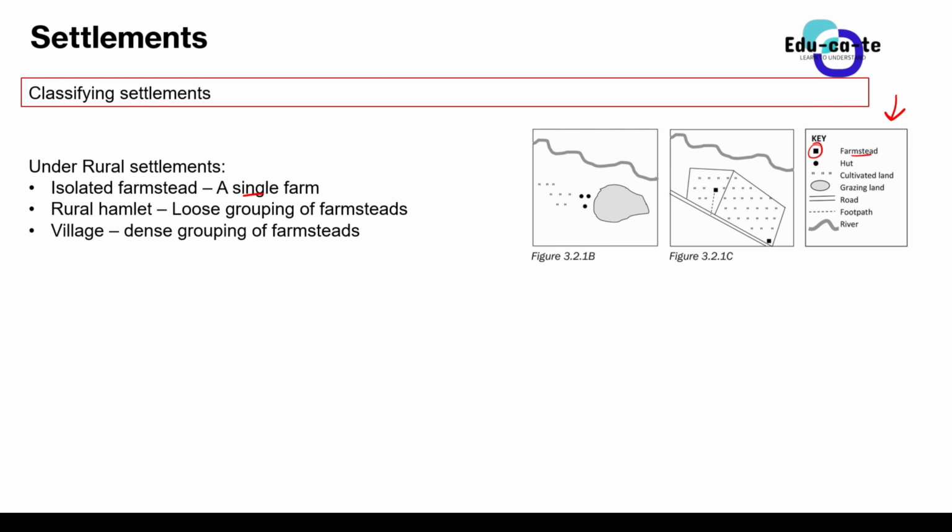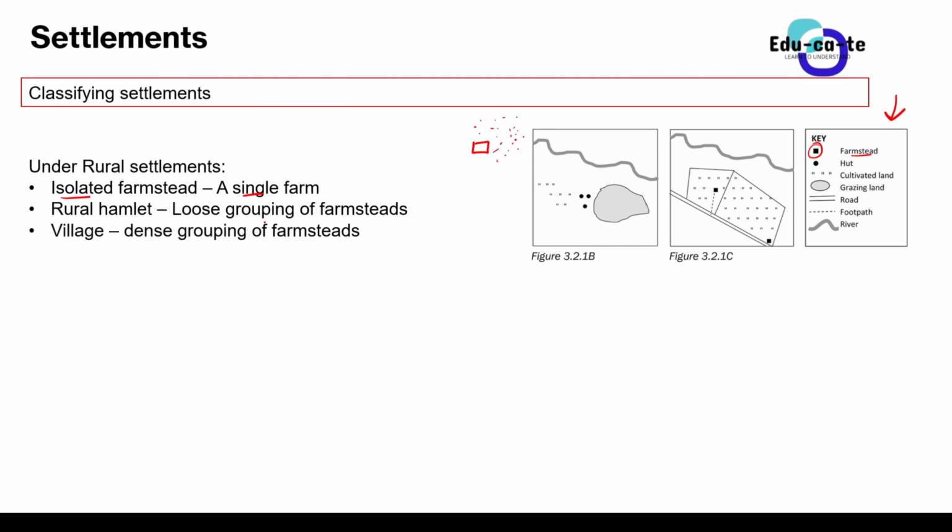There's just a building, let's just say it's a hut. It's just a small place. And then there are a lot of fields there to plant. Remember, in rural areas, the main focus is to plant and to do all those primary economic activities. So the farmstead will have only one block. It's known as an isolated farmstead because it is isolated. You just find a single farm in a large area. The rest will just be fields and grazing land and whatnot.